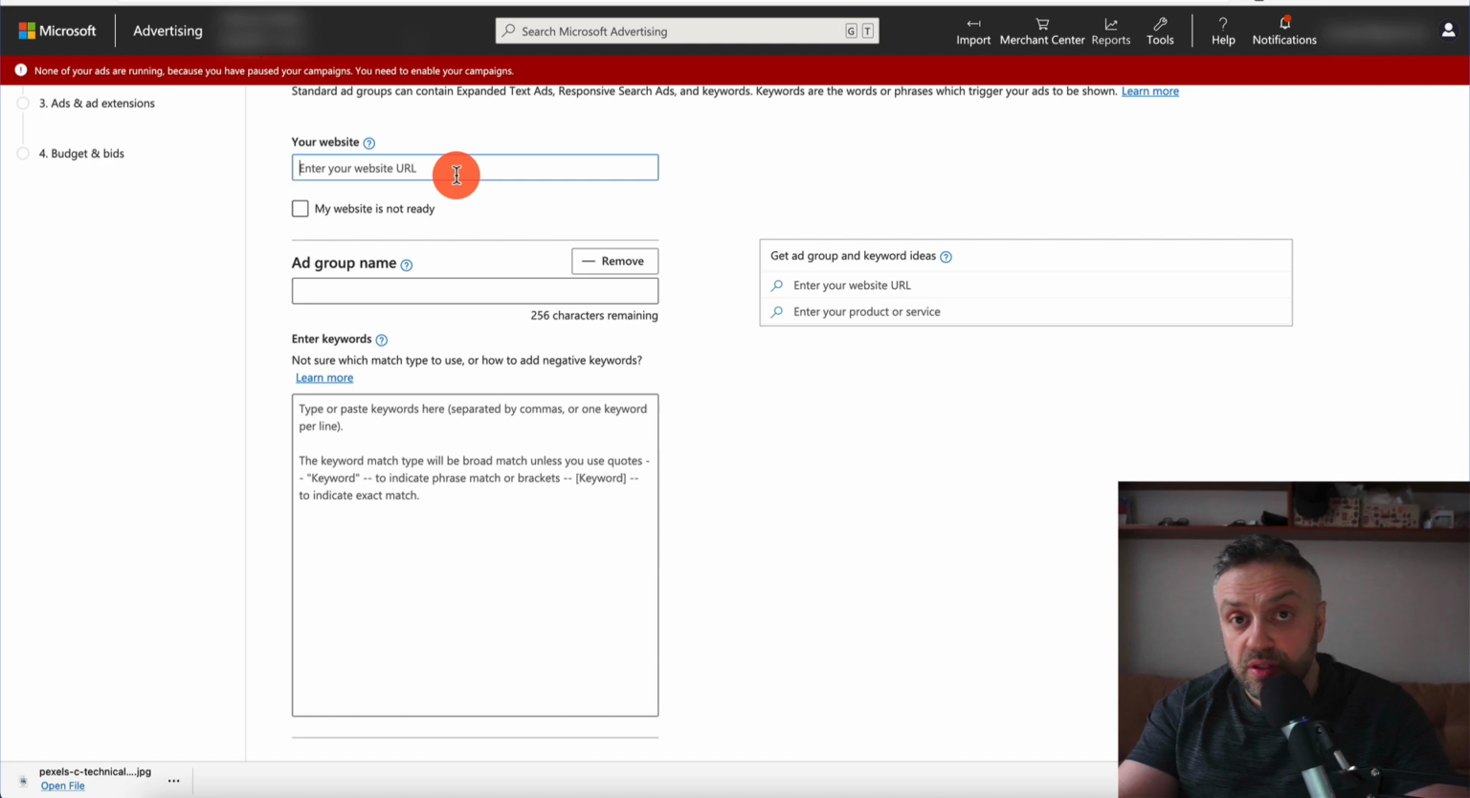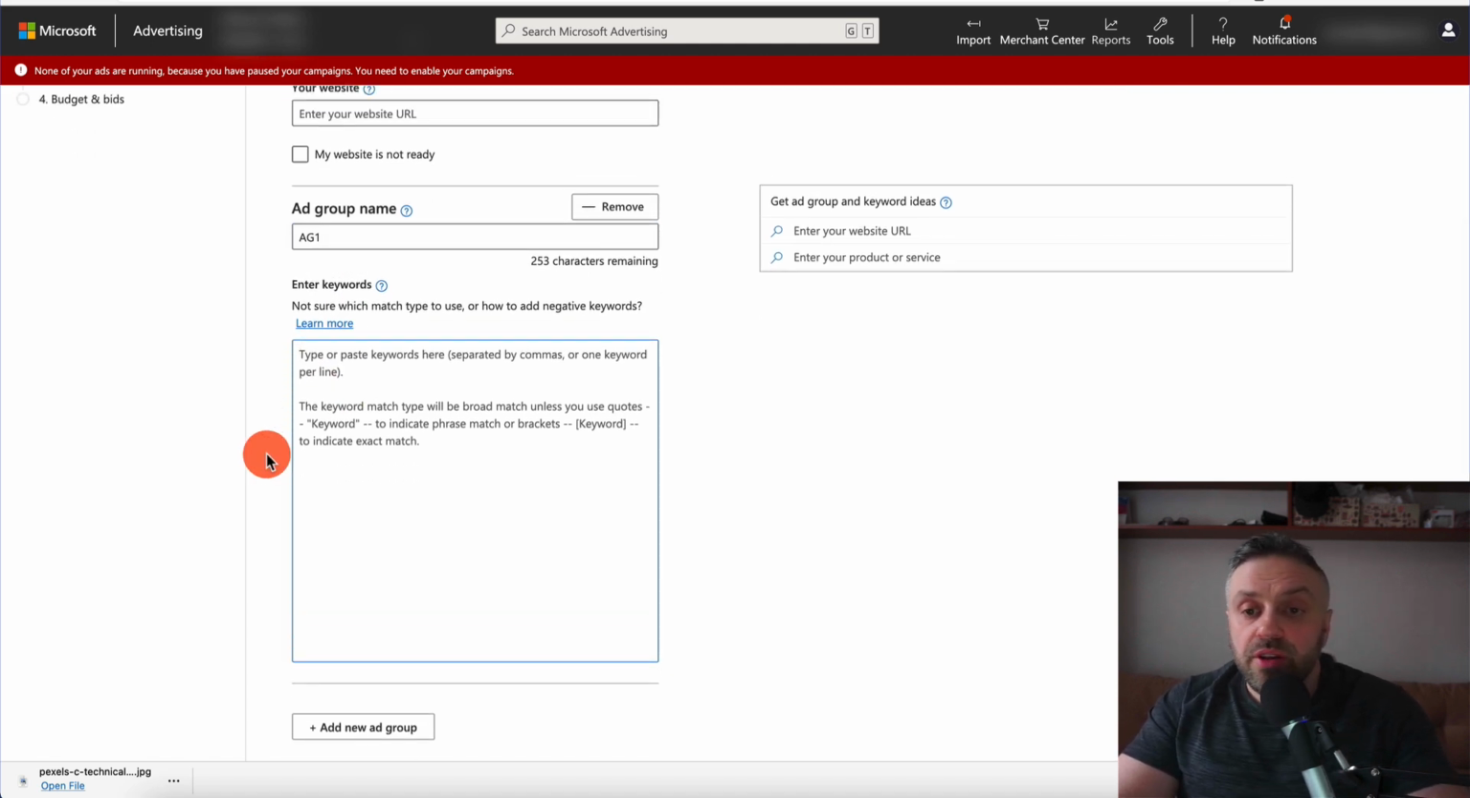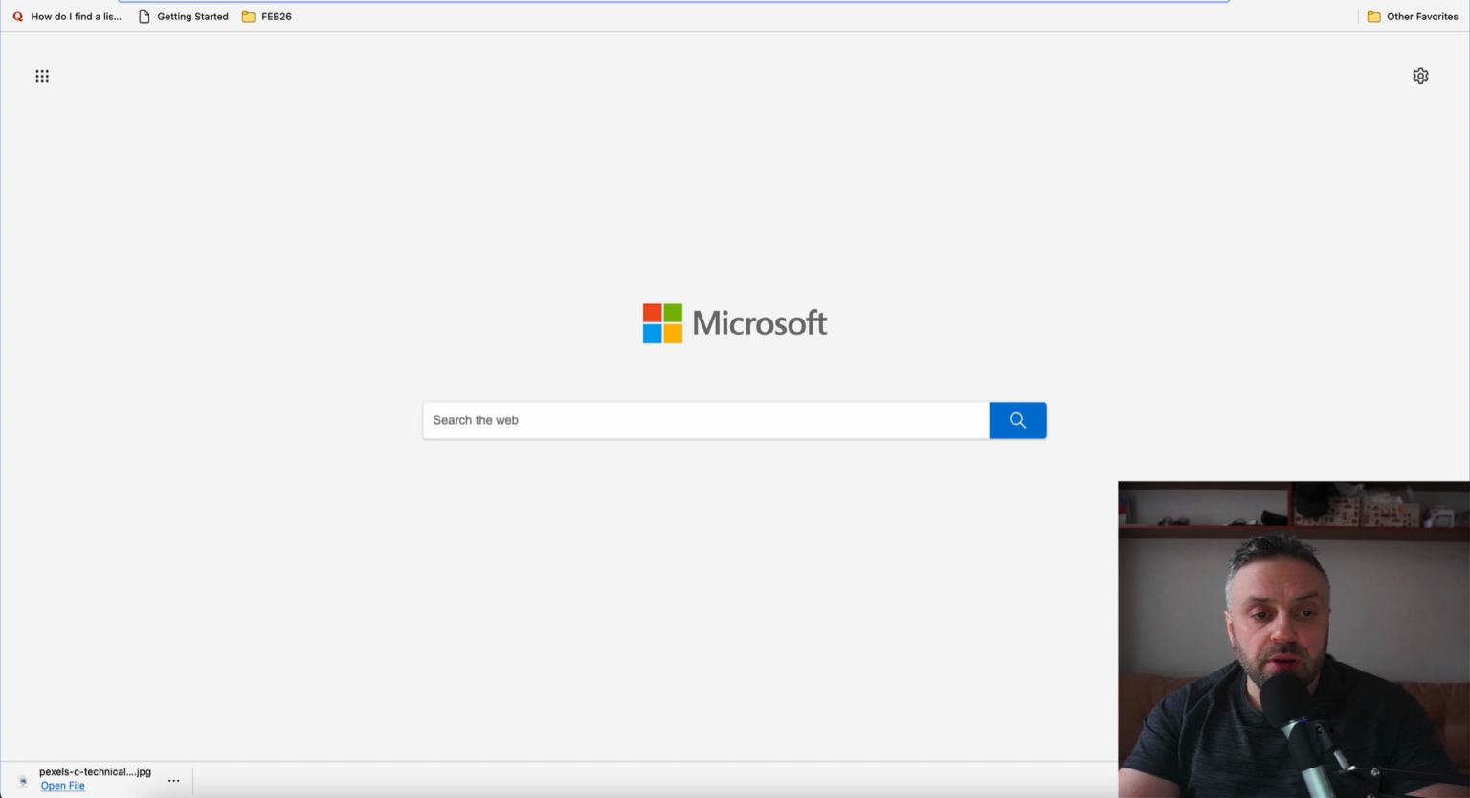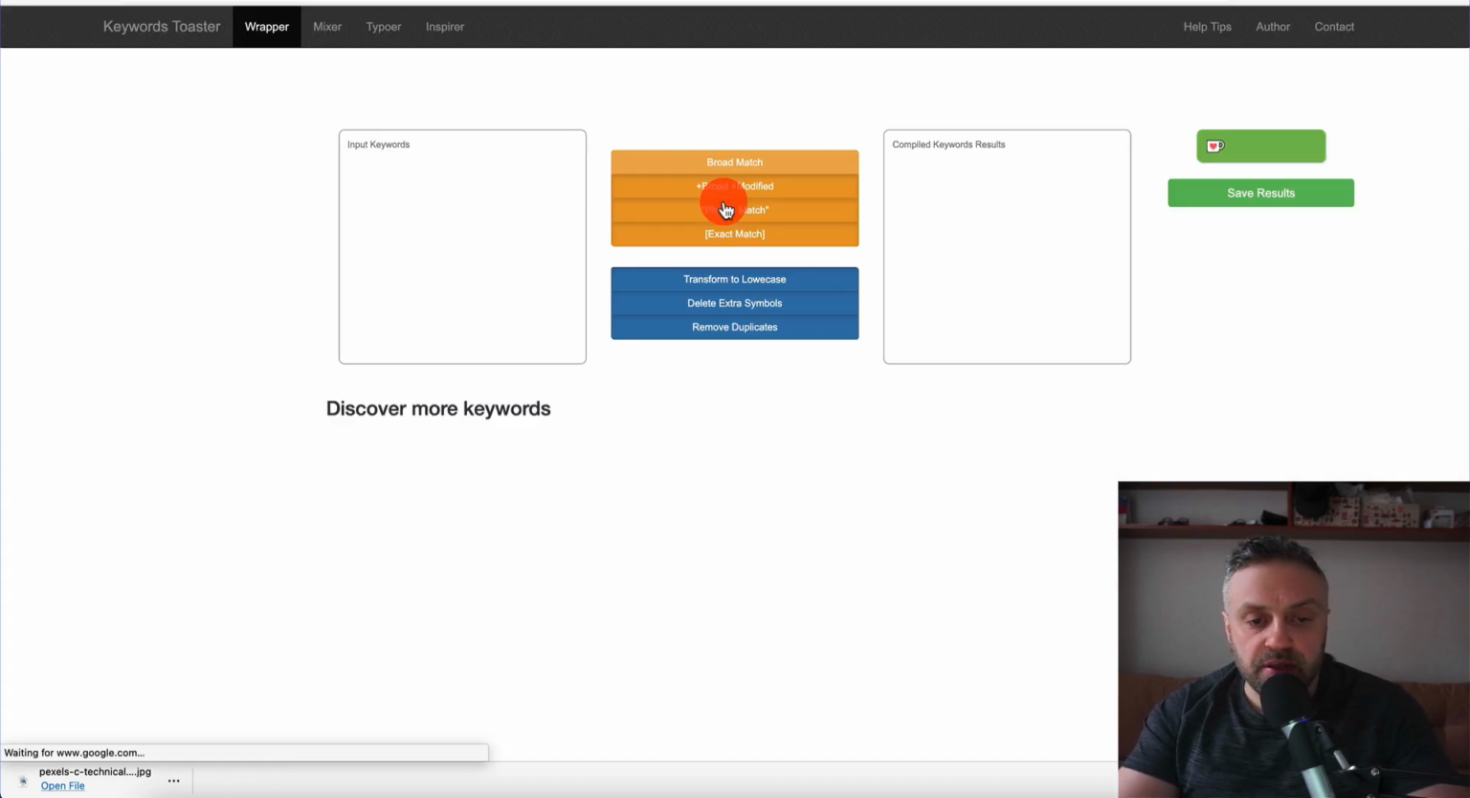So you can do this first, create your site later. It's really up to you. This is our ad group name. We're gonna call this AG1, and then we have keywords here, okay? So when you're thinking about keywords, this is very, very important. You wanna go to this tool called Keyword Toaster, okay? Very important. A lot of people mess this up.